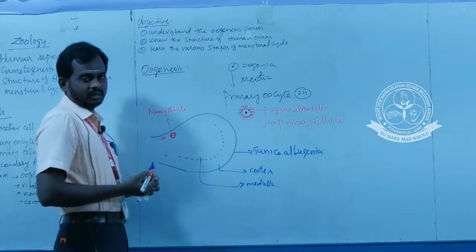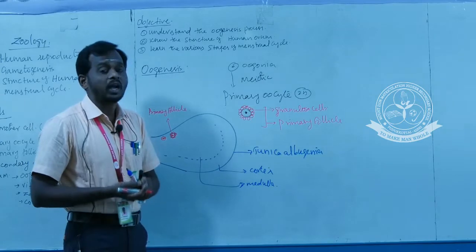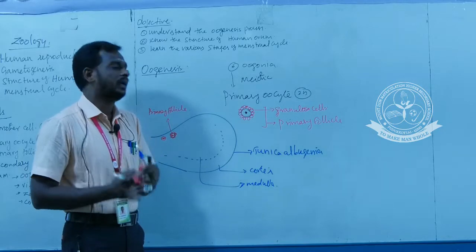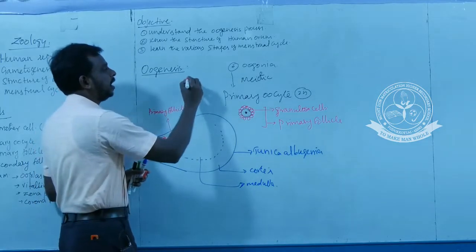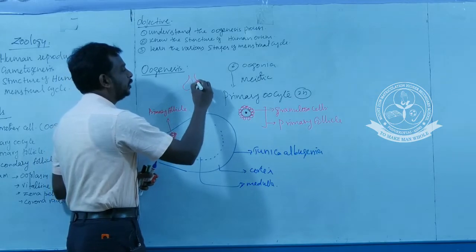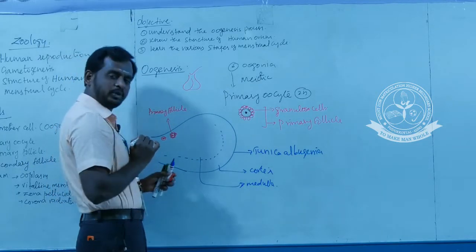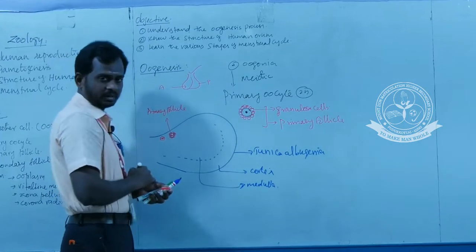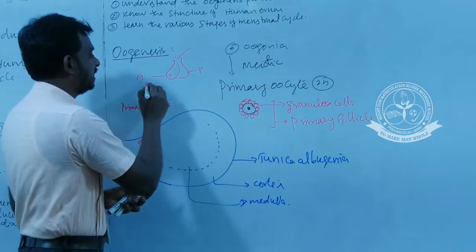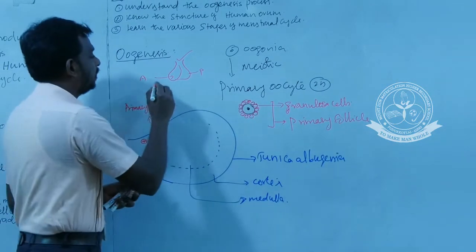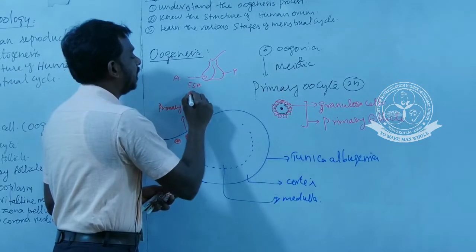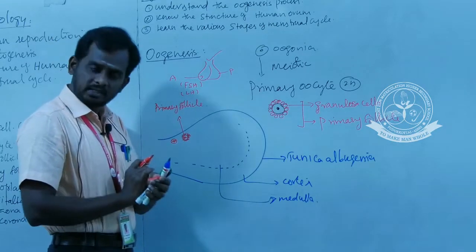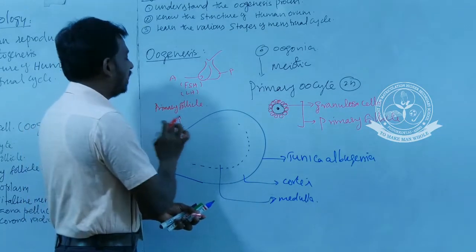And this primary follicle is under the stimulation of follicle stimulating hormone. What is follicle stimulating hormone? It is a hormone secreted by the pituitary gland. There are two parts in a pituitary gland, one is the anterior part and the other is the posterior part. The anterior part of the pituitary secretes six tropic hormones. One of them is follicle stimulating hormone, and another is luteinizing hormone. These two hormones play a major role in follicular development.